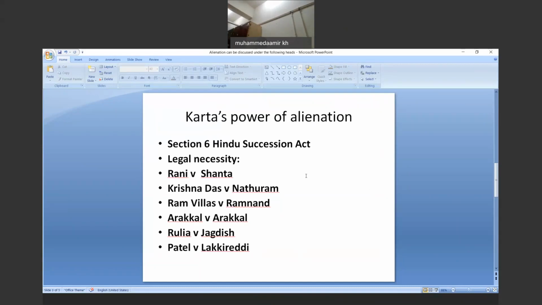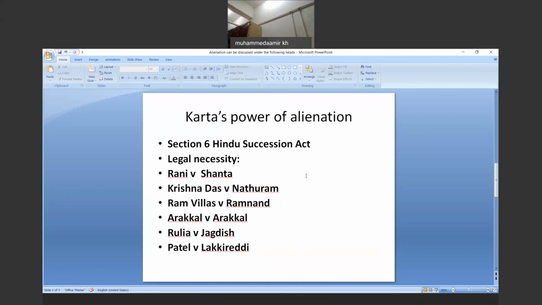So the Privy Council has propounded in ample cases that, in exceptional cases, the consent of other co-partners will be implied. It will be assumed that the other co-partners have accepted whatever the Karta has done. Since then, it is accepted that the basis of the Karta's power of alienation is the implied consent of the co-partners.